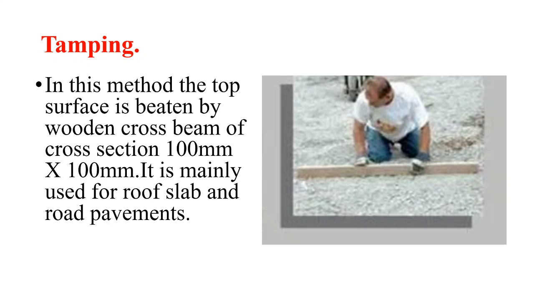Tamping. In this method, the top surface is beaten by a wooden cross beam of cross section 100 by 100 mm. It is mainly used for roof slab and road pavement.